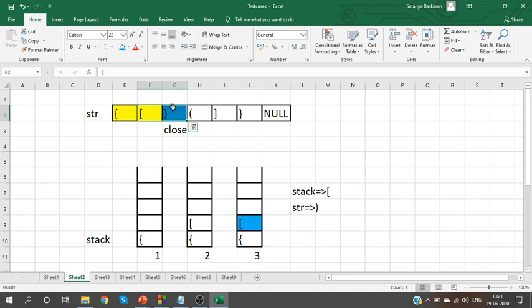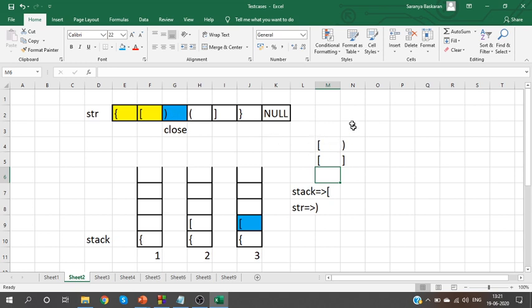Because in a balanced set, you can have open square and close square. That is balanced. But if I have open square and close round, it is not balanced. So at this point, I can identify that brackets are not balanced, and I should stop my comparison. That is what we'll usually do.